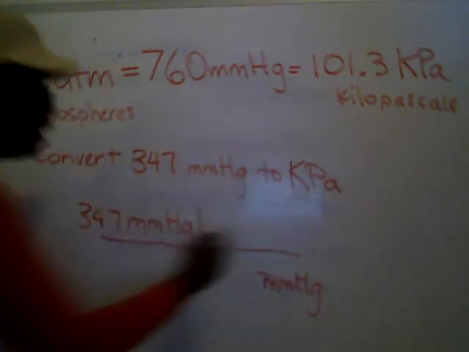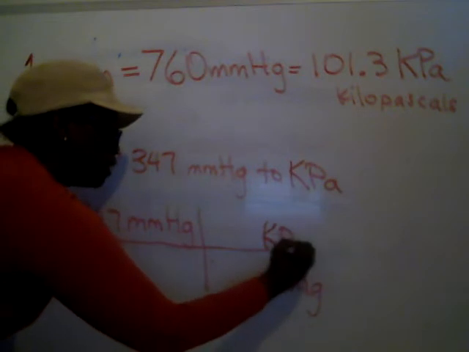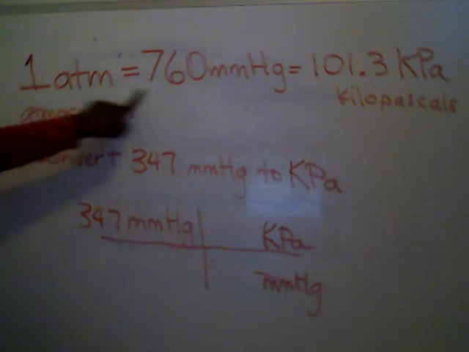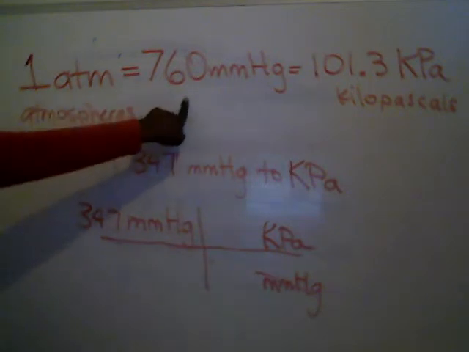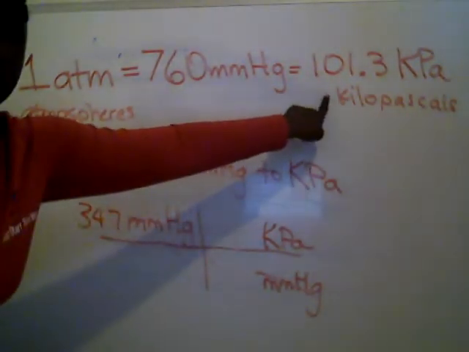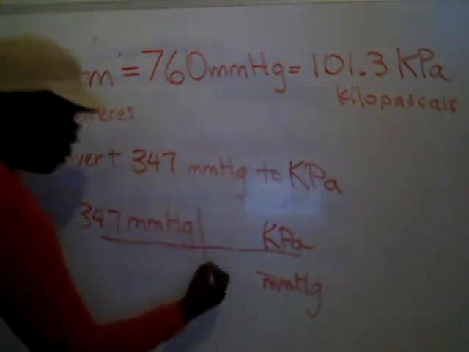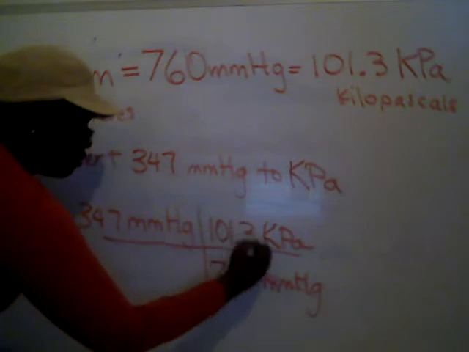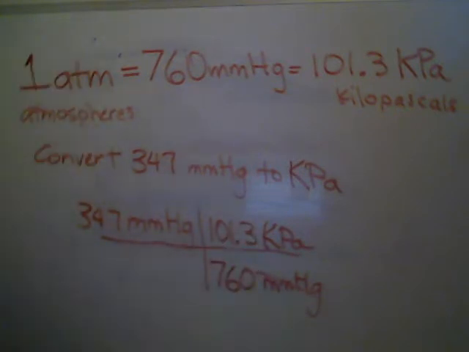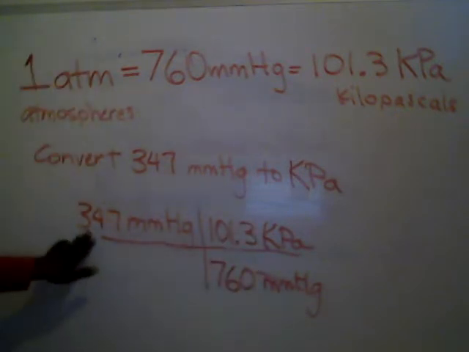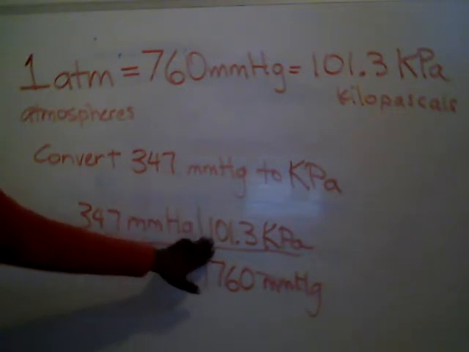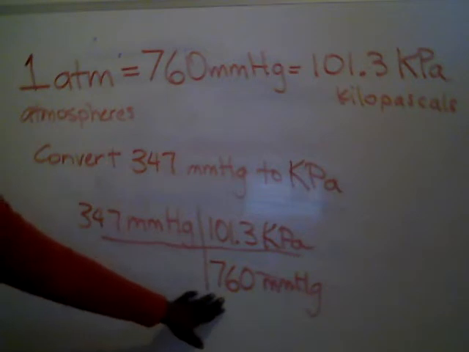And we want to go into kPa, so we'll put kilopascals, kPa, on the top. According to our equivalent statements, 760 millimeters of mercury is equal to 101.3 kPa. So we'll do 760 here, 101.3 here. And so to actually do this math, you'd have to do 347 times 101.3, then get your answer, and then divide that by 760.